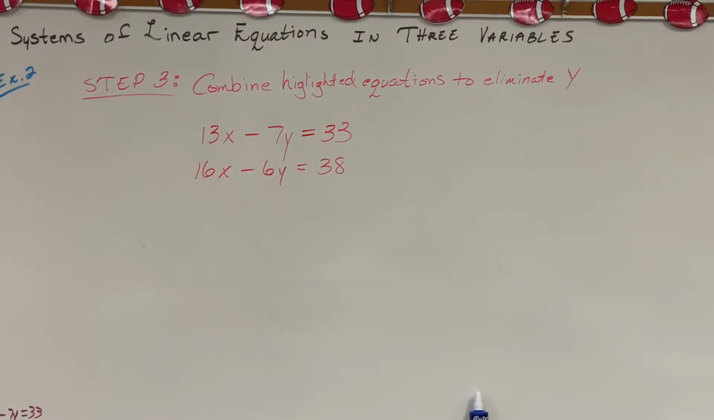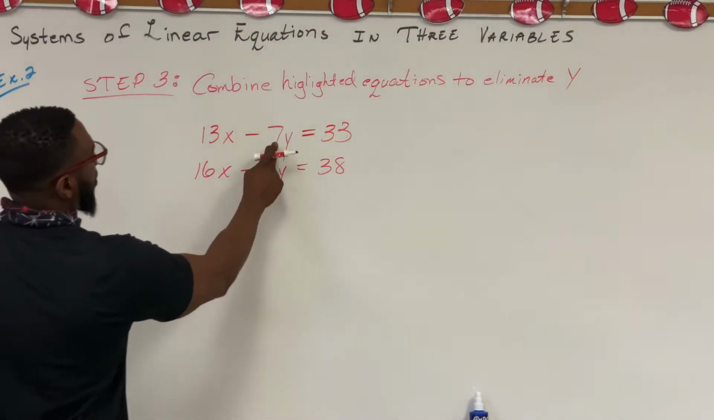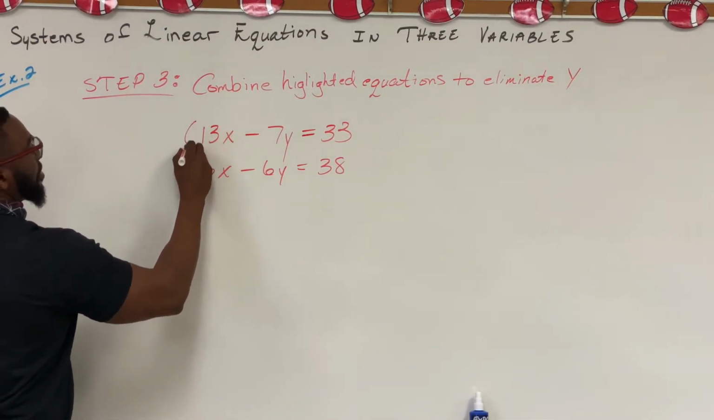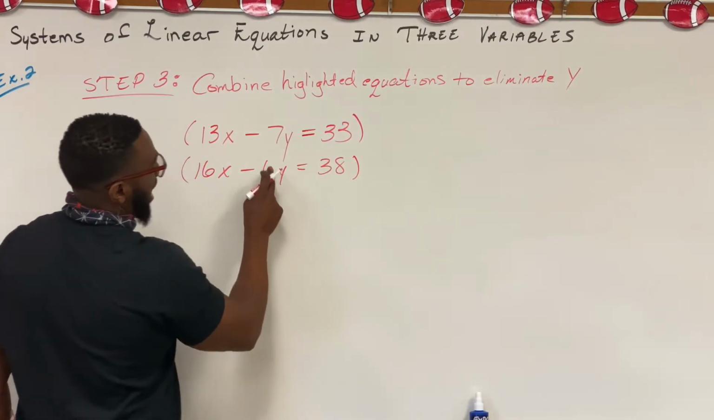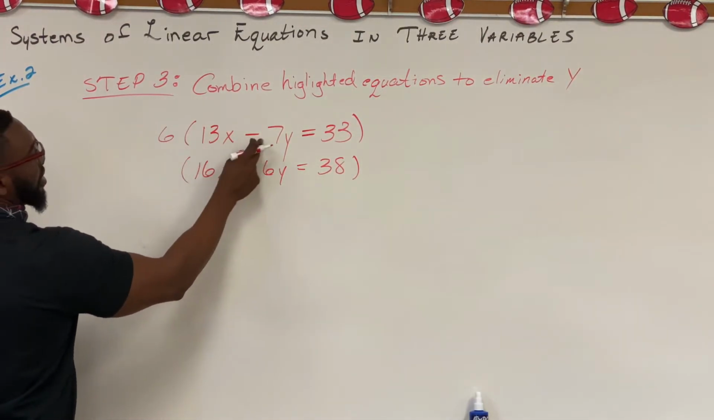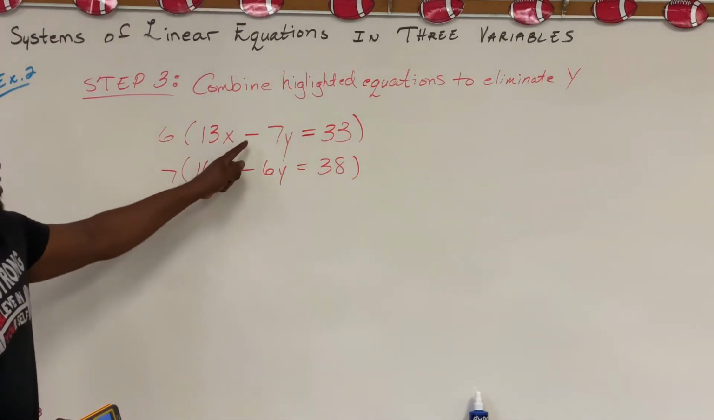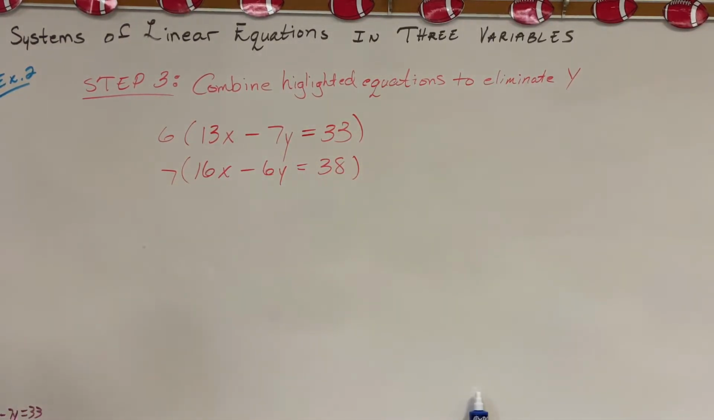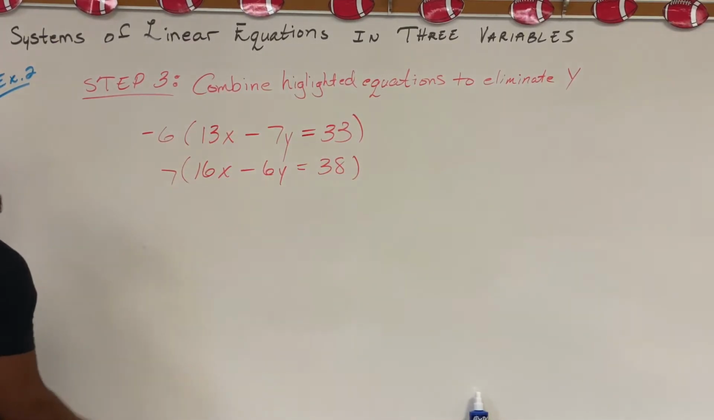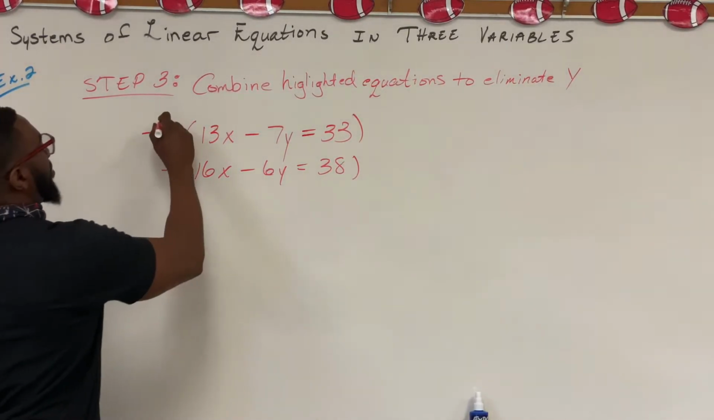Step 3: combine highlighted equations to eliminate y. We have 13x minus 7y equals 33 and 16x minus 6y equals 38. All right, we're gonna take a look at the y's. We need to make them opposite, so 6 up here, 7 down here. Now one of these has to be negative because we have negative, negative, right? We have the same signs, so we can make this negative. Now we distribute.